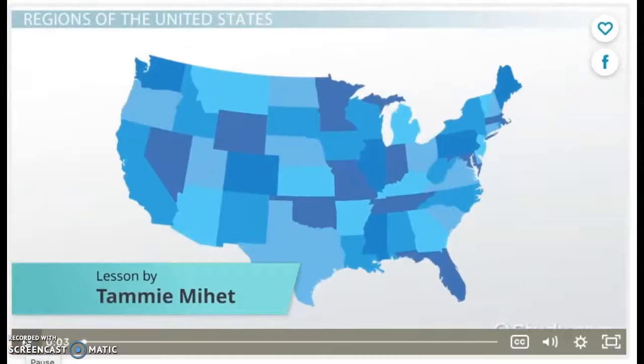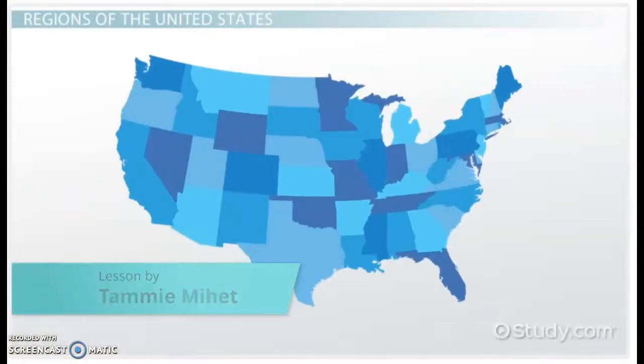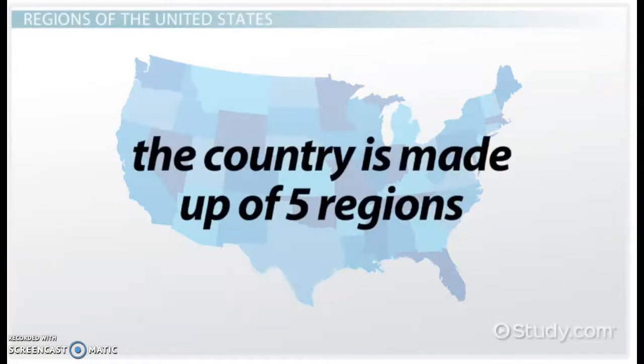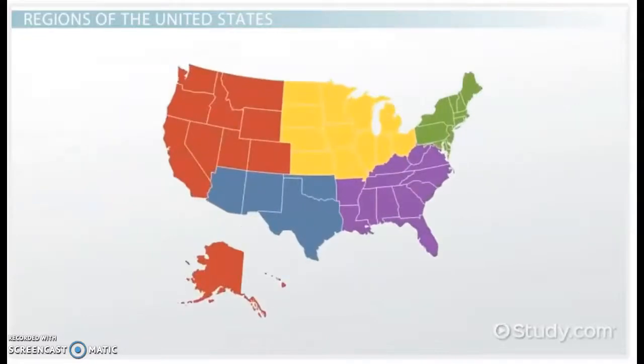Most of us know that the United States is made up of 50 states. However, did you know that the country is made up of 5 regions? Imagine that you're working on a puzzle of the United States. However, this puzzle is not made up of 50 pieces, but 5 big pieces.